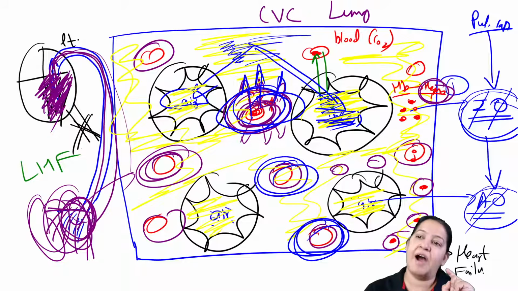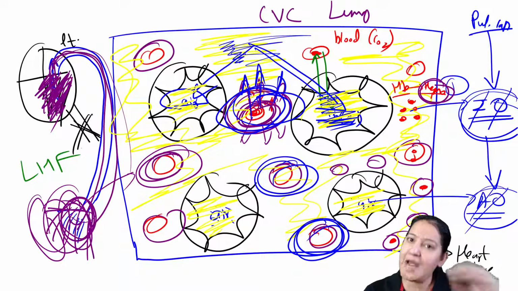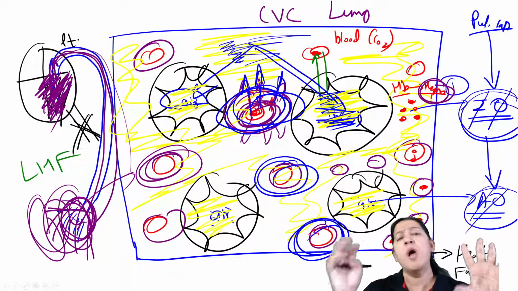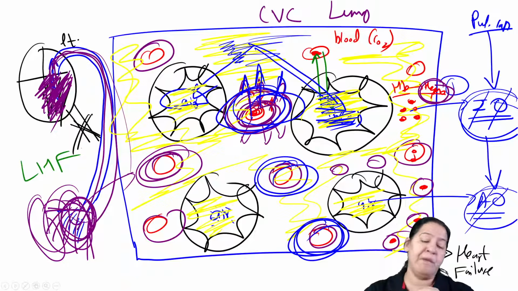So we can find heart failure cells. This has come as an MCQ so many times; it has been repeated 100 times in exams, a previous year question.